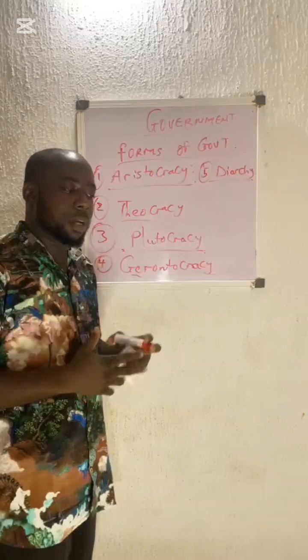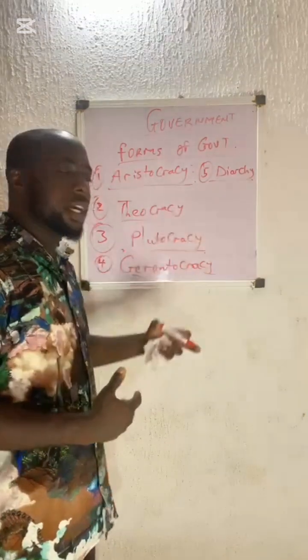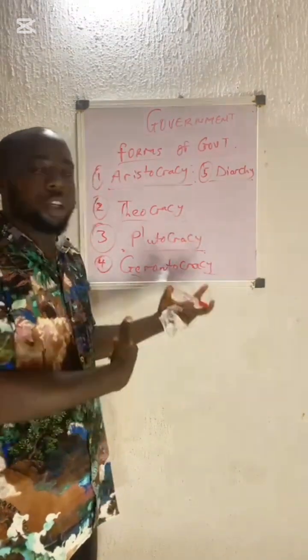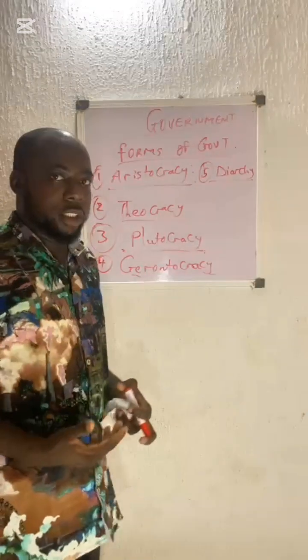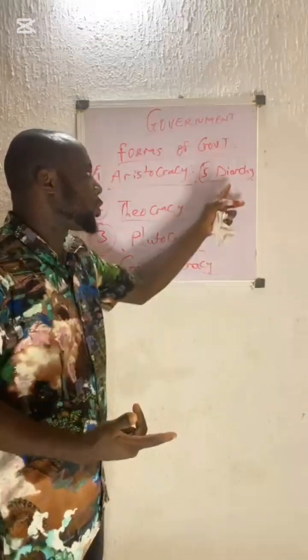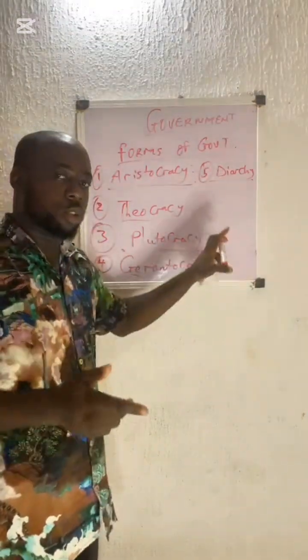Let's say we are operating a parliamentary system of government, and the head of the state is a civilian who is called the president, and the head of government is a military president who is known as the prime minister. Such a government is known as diarchy. It's known as what? Diarchy.